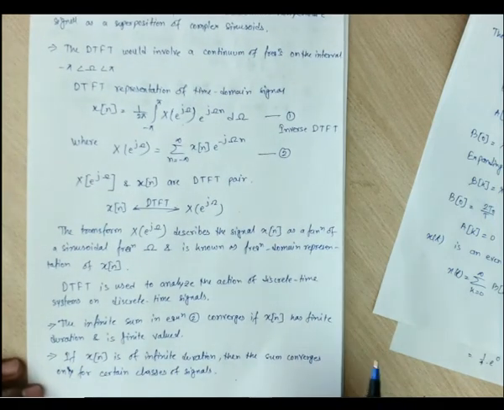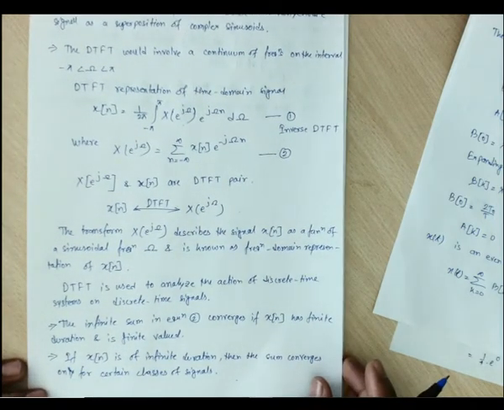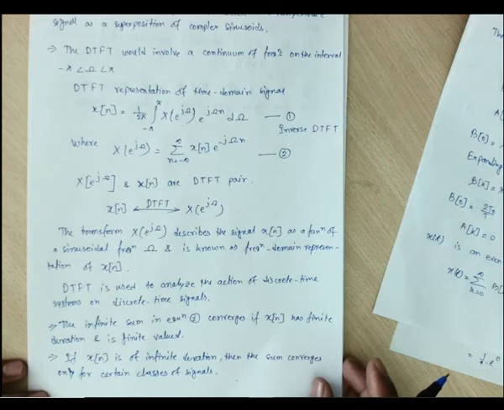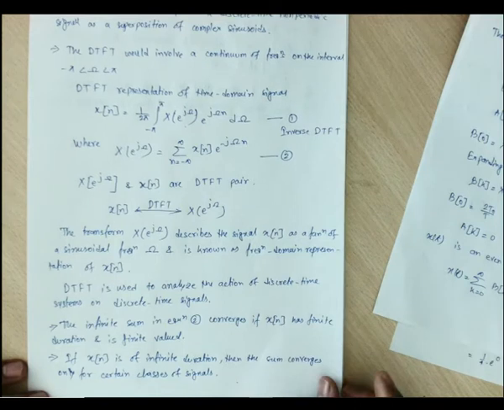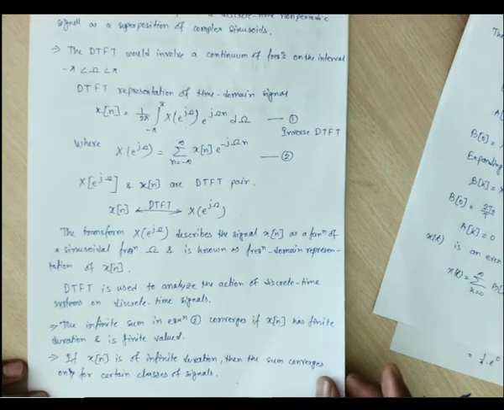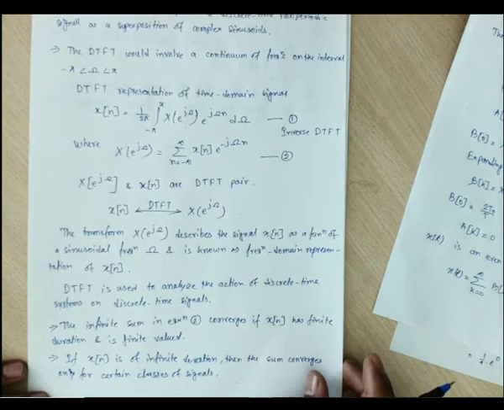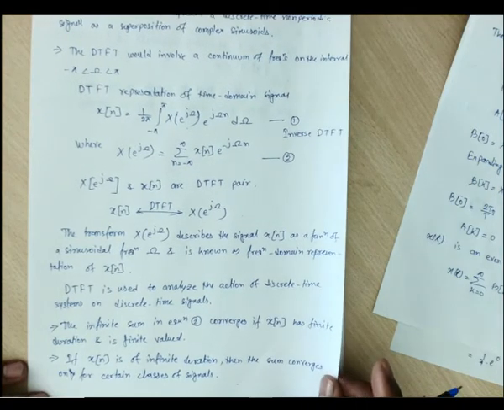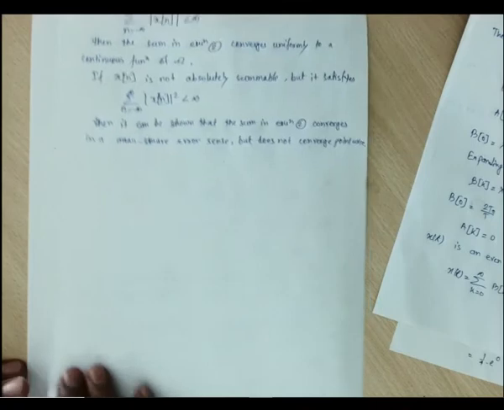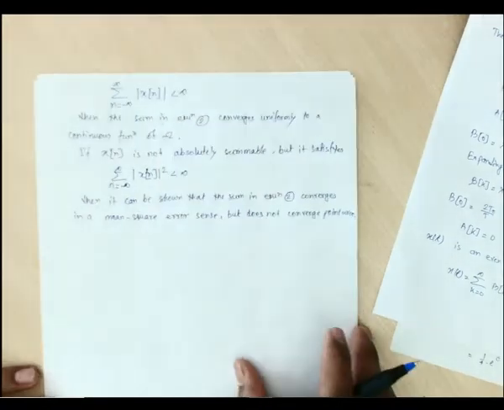Now if x of n is of infinite duration, then the sum converges only for certain classes of signals, special signals for which, though x of n is of infinite duration, the sum still converges.